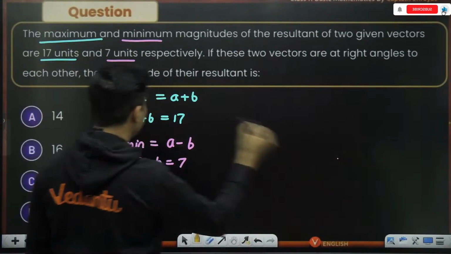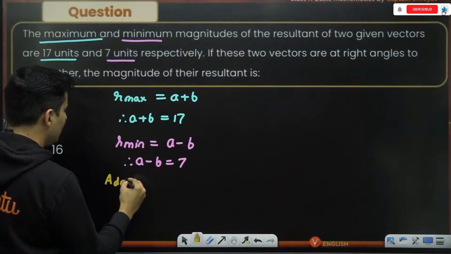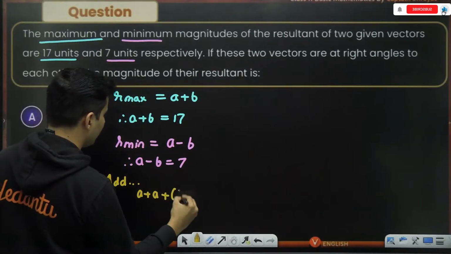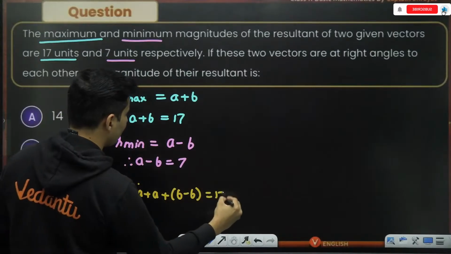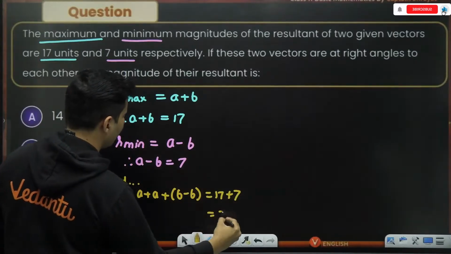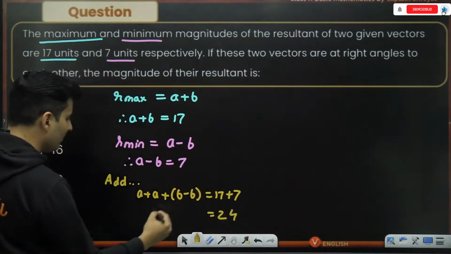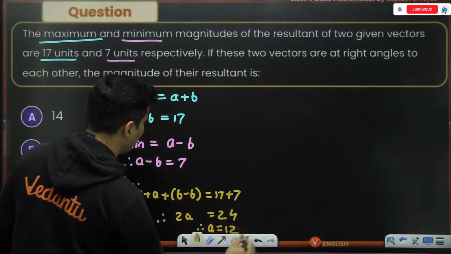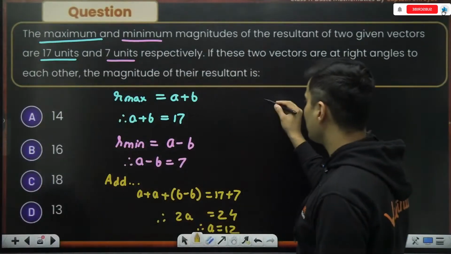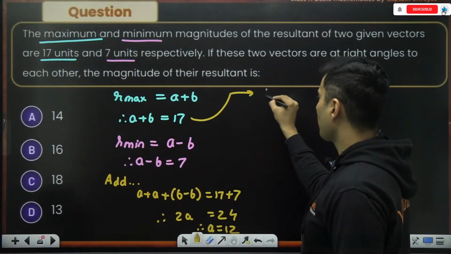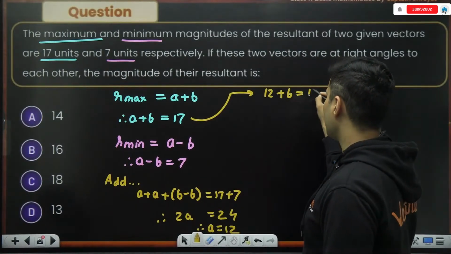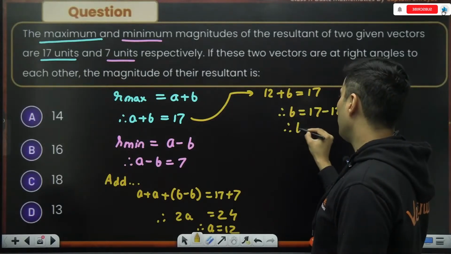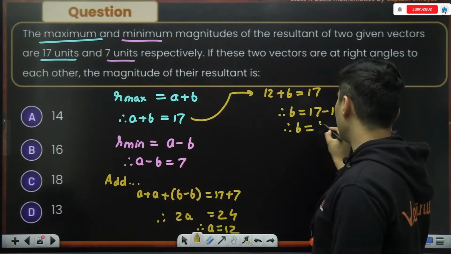Just add these equations. If I add these two equations, I will have A plus B plus A minus B be 17 plus 7. 17 plus 7 is 24. B went off, so I'll have 2A. Therefore, A is nothing but 12. If A is 12, how much is B? So use this equation. 12 plus B is 17. Therefore, B is 17 minus 12. Therefore, B is nothing but 5 units.